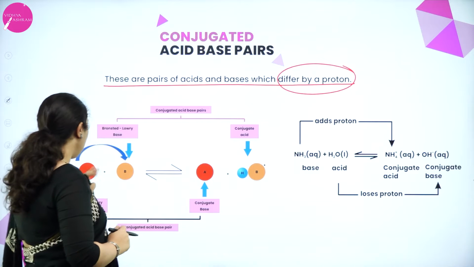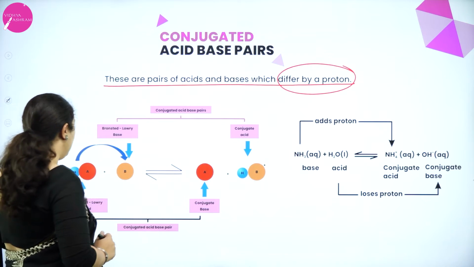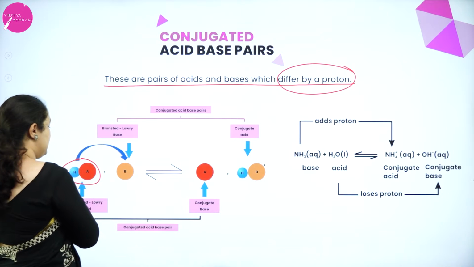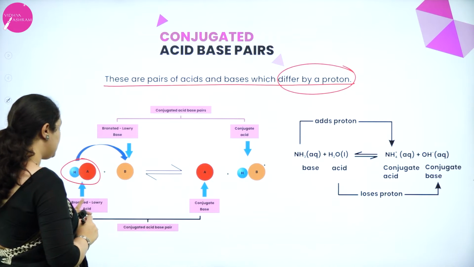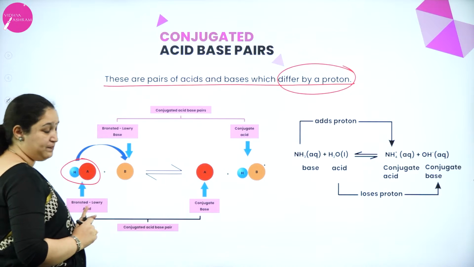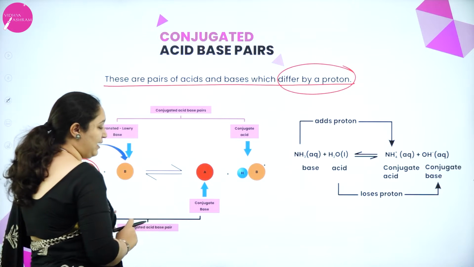Now, for example, the same thing I had given in the last slide. You see, HA is an acid because it is giving a H plus ion. So it is a Bronsted-Lowry acid. Once it gives a H plus ion, what does it form? It forms A minus.